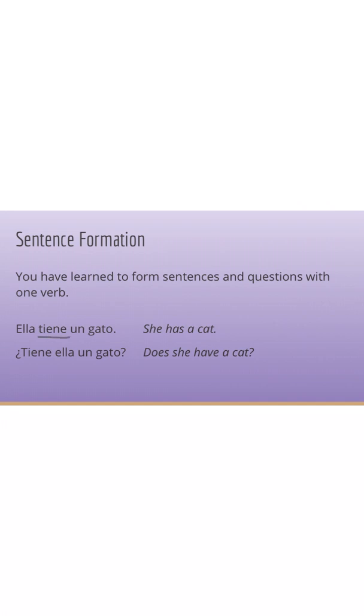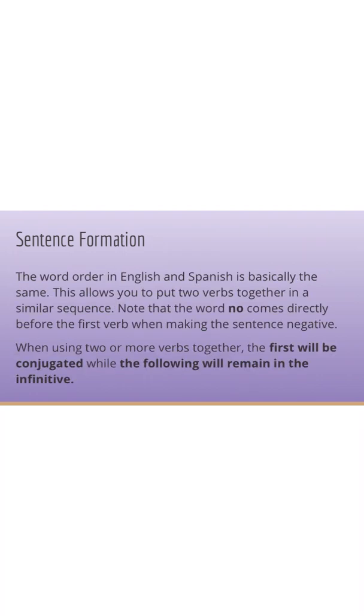Remember what that means? It comes from the verb tener, which is to have. So ella tiene un gato, or she has a cat, right? And then you could ask the question, ¿tiene ella un gato? Does she have a cat? We know that we swap the subject and the verb when we do a question, making the verb come first. This is all working with one verb, but what if we want to work with two verbs? We get really lucky because the word order in English and Spanish is basically the same. So this allows us to put two verbs together in a similar sequence.